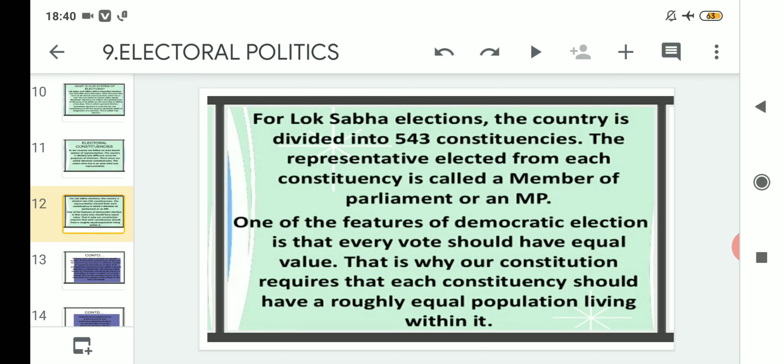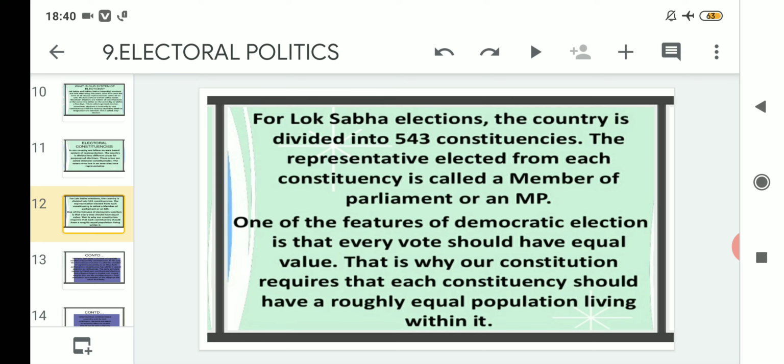Those candidates who we elect through our right to vote all over India, in the general elections, are known as MPs, and these members of parliament are elected to the Lok Sabha.